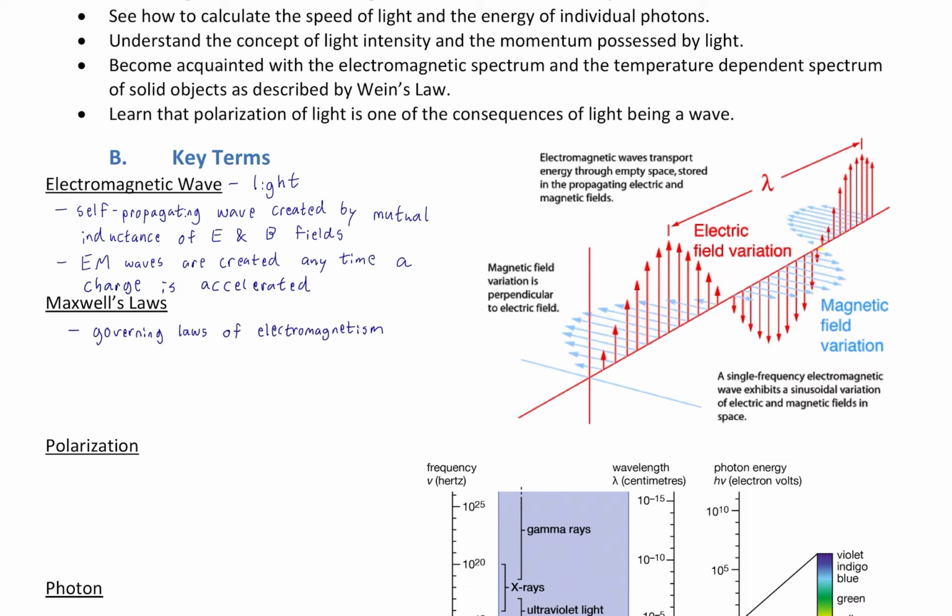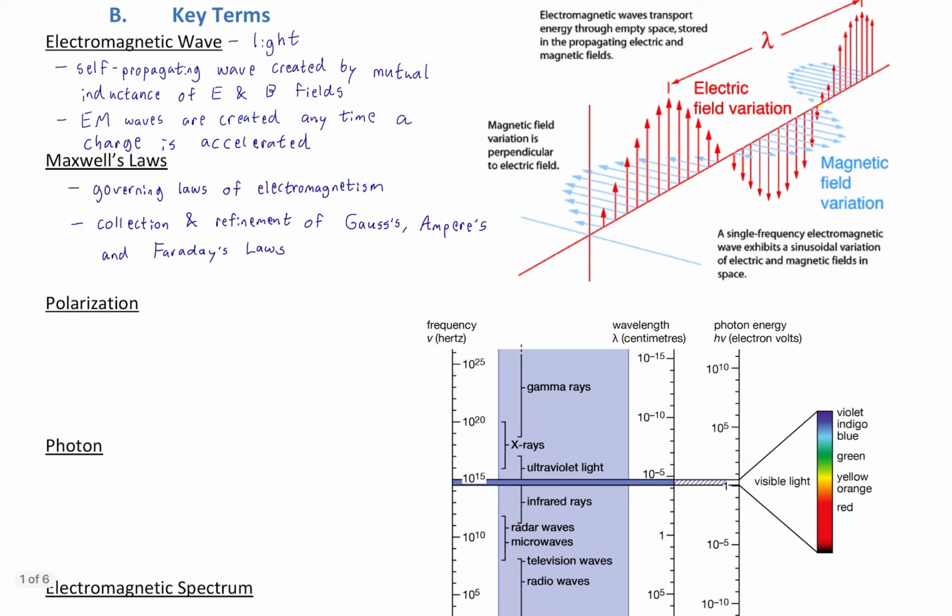So what are Maxwell's laws? Well, they are the governing laws of all electromagnetism, which also means they're governing laws of circuits and the governing laws of, soon to come, optics, talking about the bending and spreading of light and such. Maxwell's laws are a collection and refinement of Gauss's, Ampere's, and Faraday's laws. That's what it represents, the culmination of all the ideas we've talked about. And only Maxwell's laws make it clear that the EM wave is light and is created by the acceleration of charges.